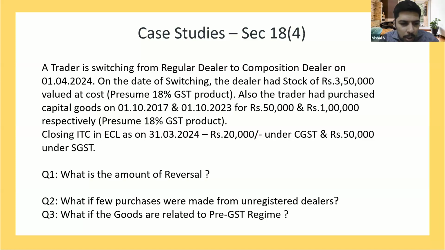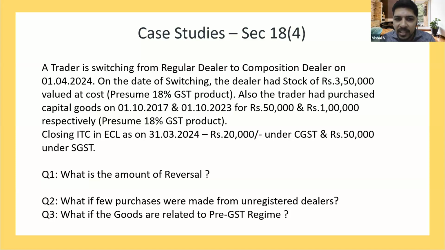Yes, madam. With regard to, let us suppose, any manufacturing concern, if you are having stock of raw material, semi-finished goods and finished goods, on finished goods also you would have purchased some material. So you would have some flow chart wherein this much particular input is being used for getting this output. On that basis, whatever input tax credit is held in that particular semi-finished or finished goods, that amount only needs to be reversed.